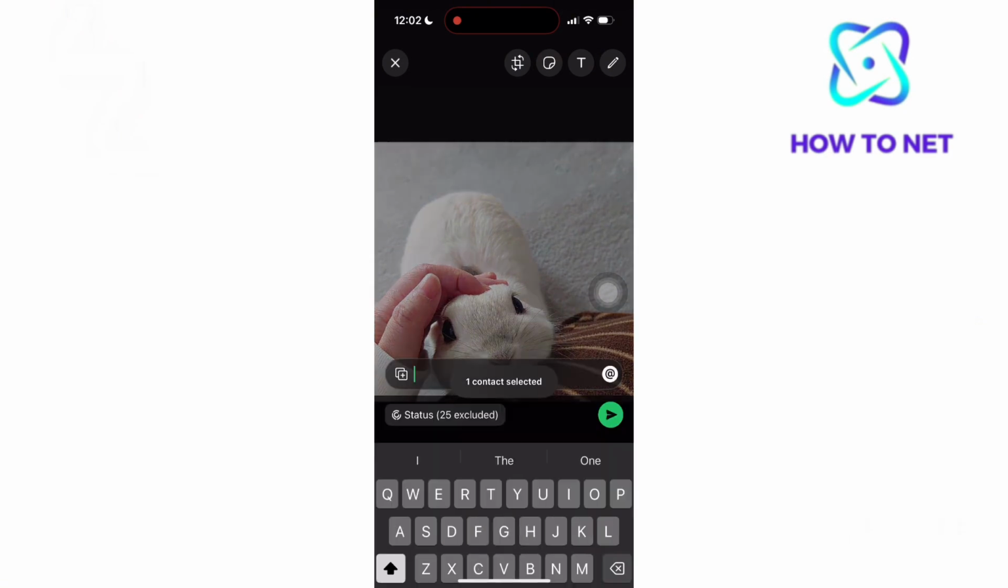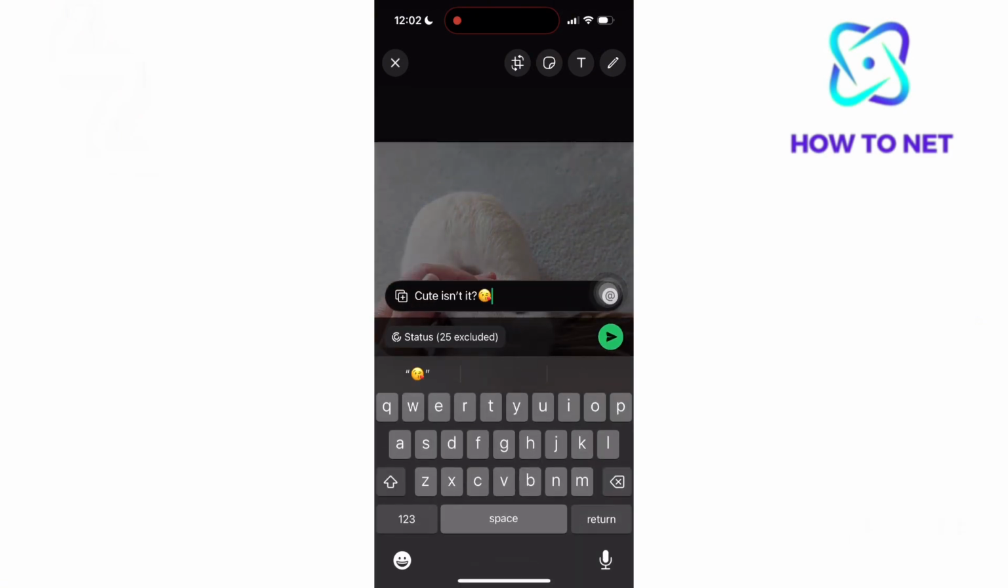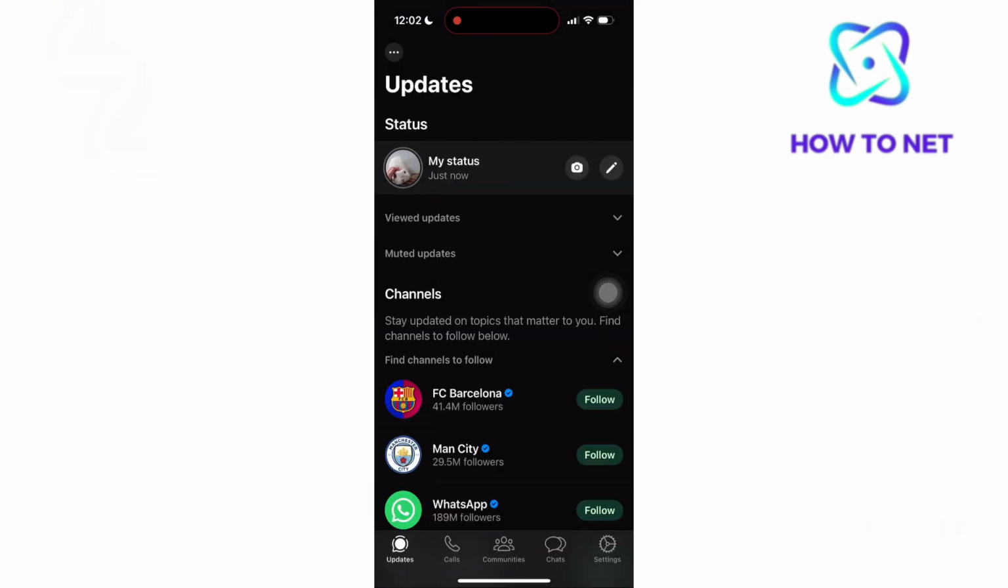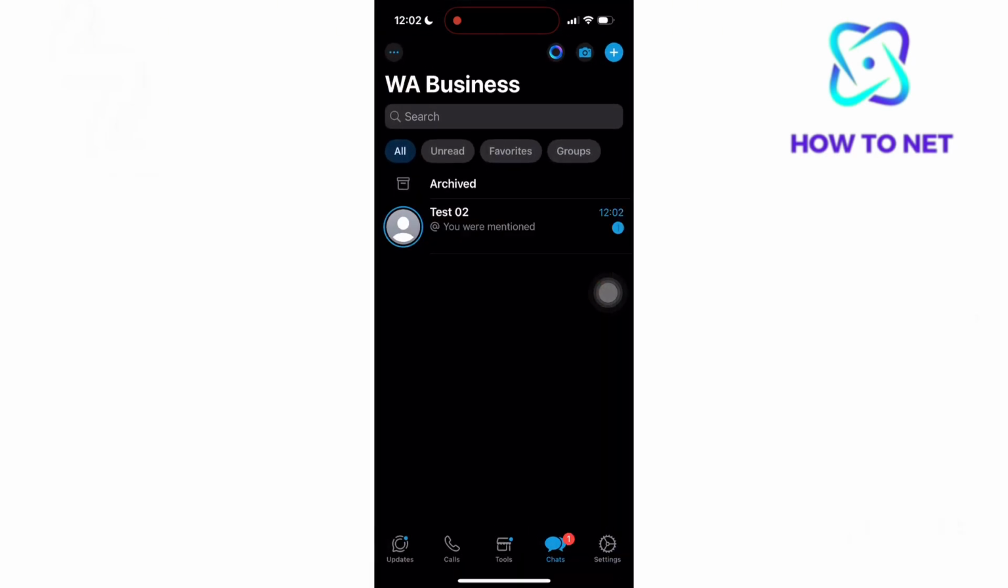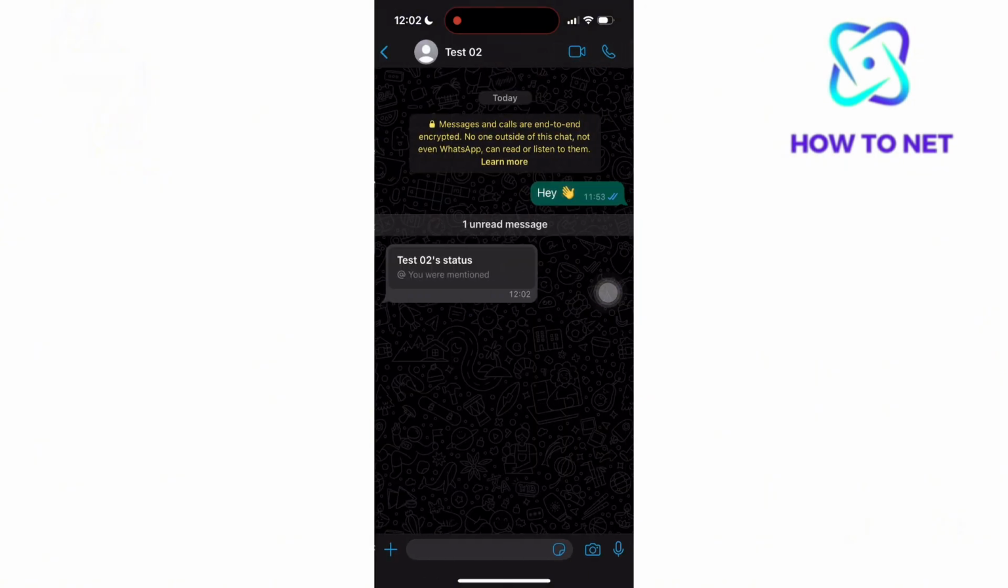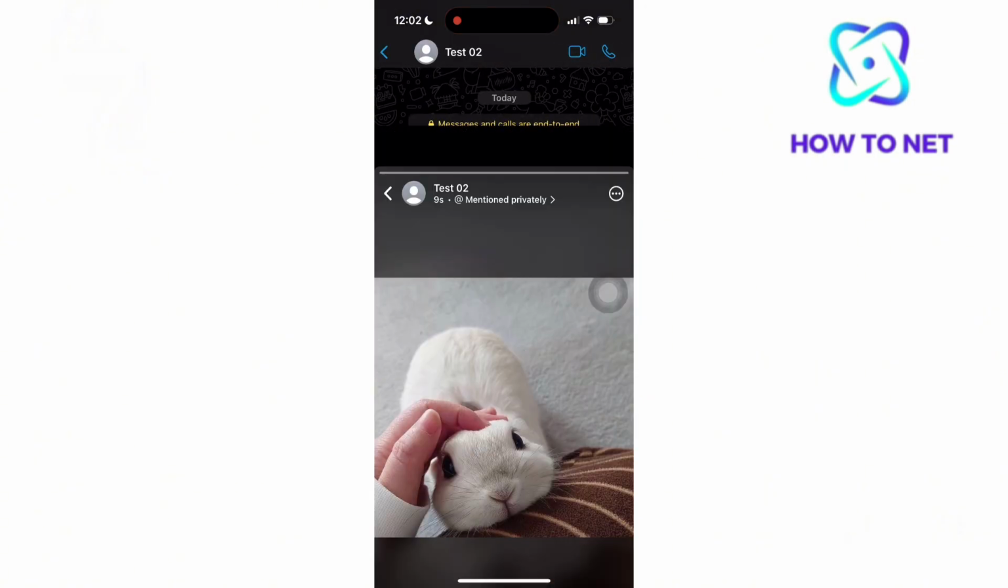Go ahead and write any caption. Once done, tap on the send icon to upload your status. To the person you have mentioned, they get a message from you saying that you mentioned them. They can also view and repost your status to their audience as well.